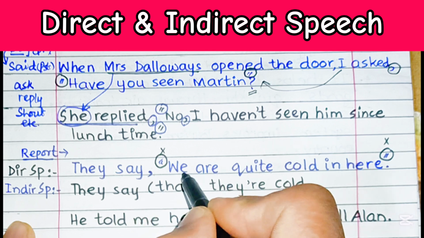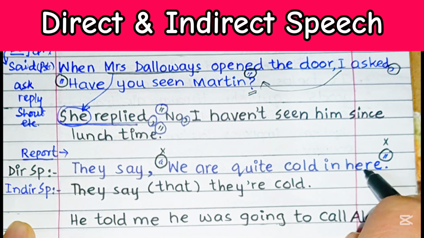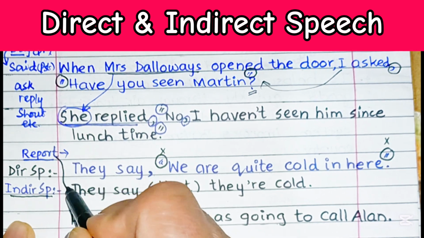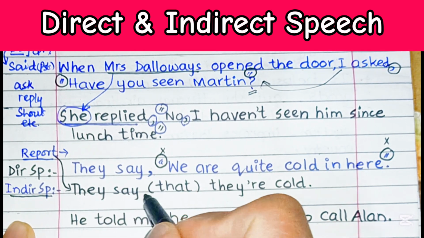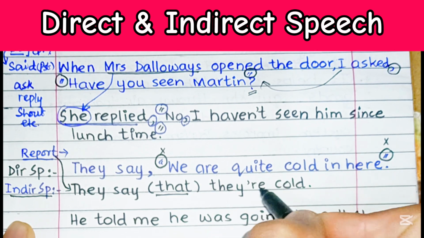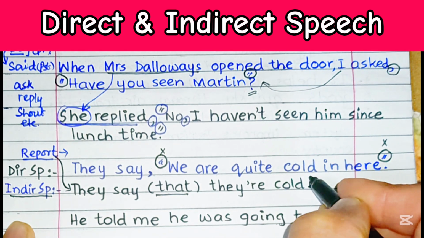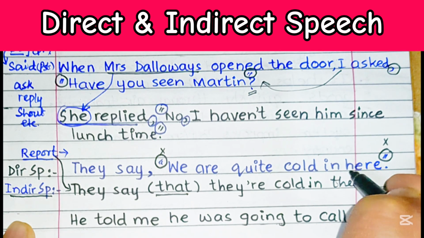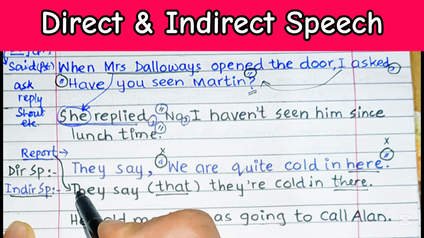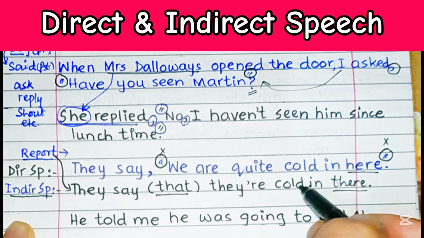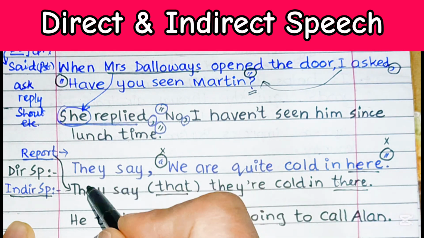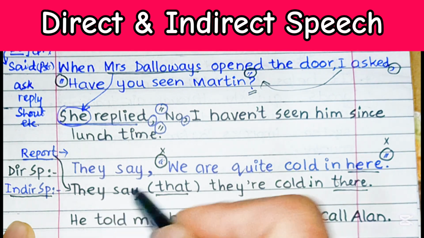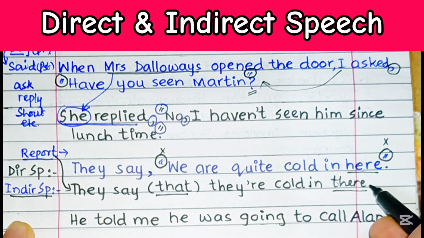They say, "We are quite cold in here," and the indirect speech or the report will be, they say, and this is optional, that they are cold, and we may write over there. Instead of here, we will put there. So they say that they are cold in there. This was the actual utterance with double quotation marks, but over here we have only one period or full stop at the end.